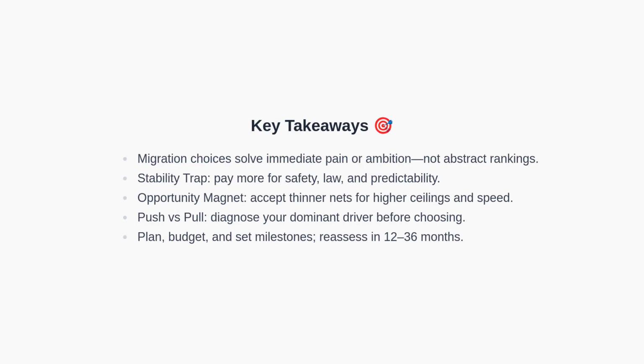Here are the key takeaways. First, migration choices primarily address immediate pain or ambition, not abstract quality of life indices. Second, the stability trap involves paying more to secure safety, rule of law, and predictability. Third, the opportunity magnet entails accepting thinner safety nets in exchange for higher ceilings and speed. Fourth, always diagnose your dominant driver, push or pull, before choosing a destination. Finally, plan thoroughly, budget realistically, and set milestones with a defined reassessment window.